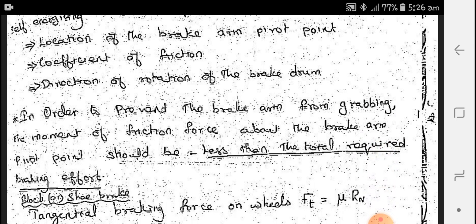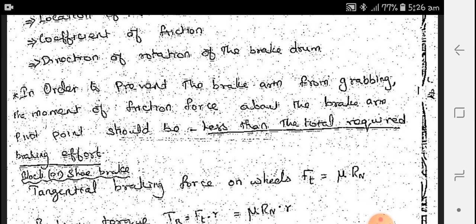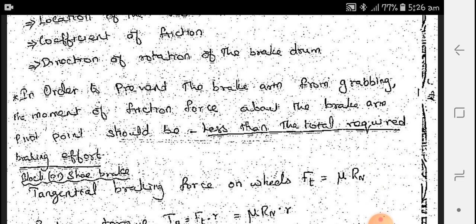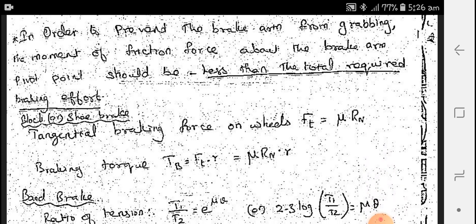Next, in order to prevent the brake arm from grabbing, the moment of frictional force about the brake arm pivot point should be less than the total braking effort required. So this is a condition which we have to know. The condition is, in order to prevent the brake arm from grabbing, the moment of the friction force about the brake arm pivot point should be less than the total braking effort required.